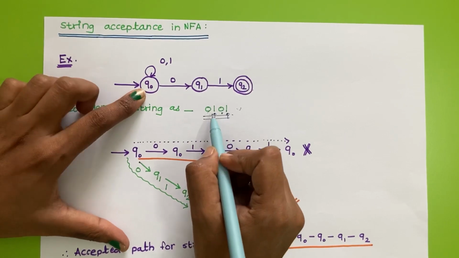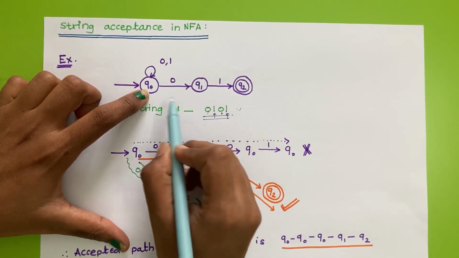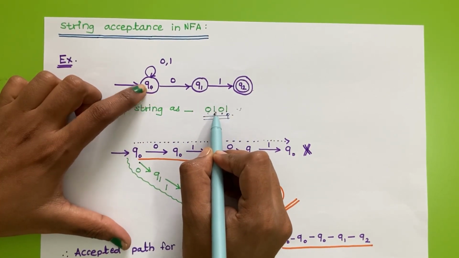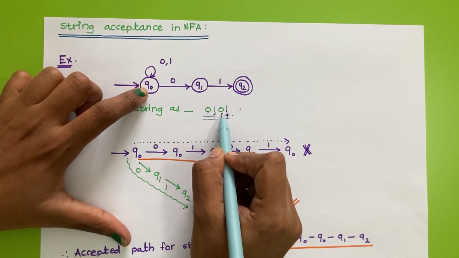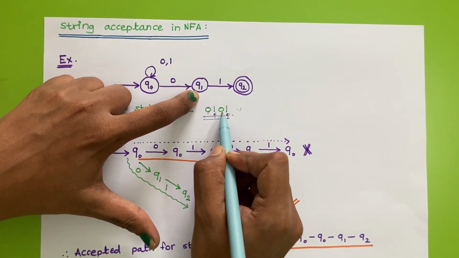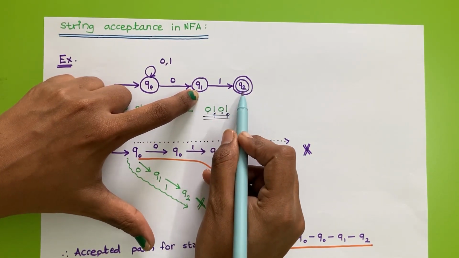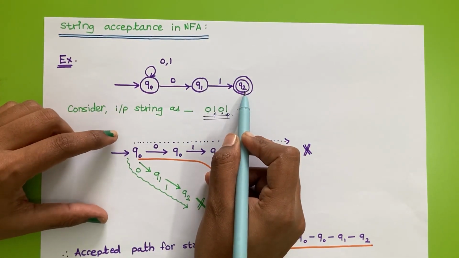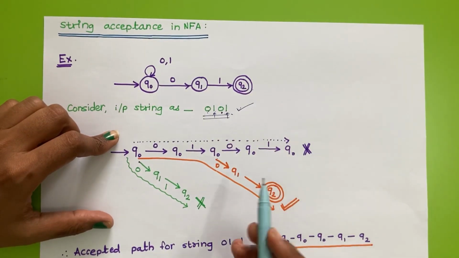Now we have again an alternate way to read this string. If we supply 0 to Q0, it will remain in the same state. For 1, it will again read 1. Now next, for 0, it will read 0 and move to state Q1. Next the input symbol is 1, so by following this transition we will reach state Q2, and now my input string is over and we are at state Q2, and Q2 is my final state. That's why this string will be accepted by this finite automaton.